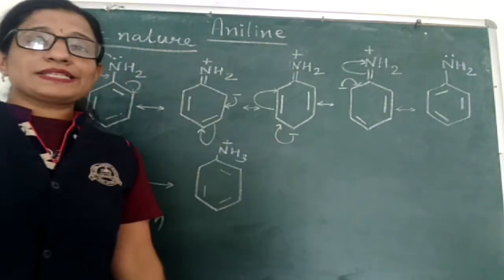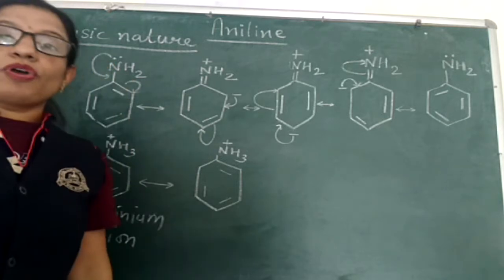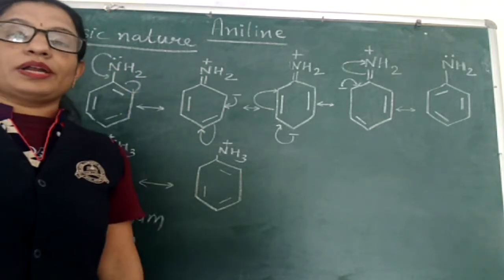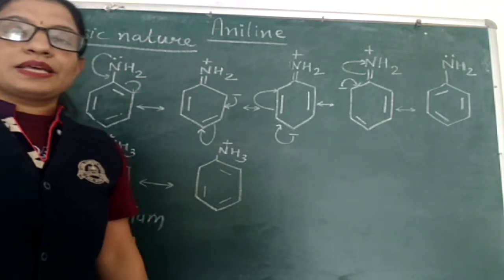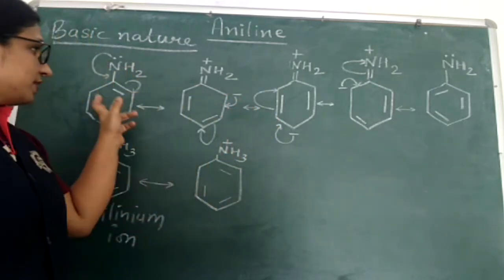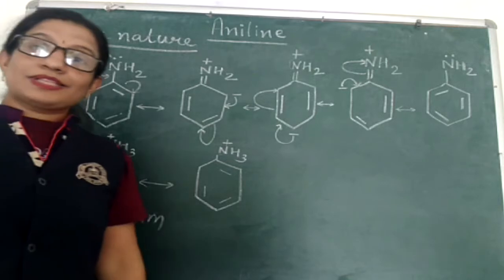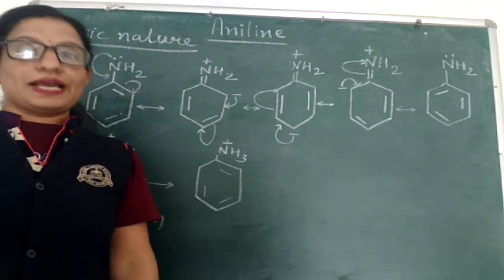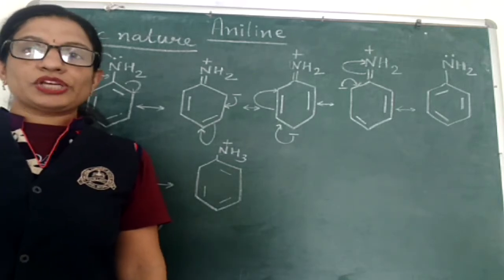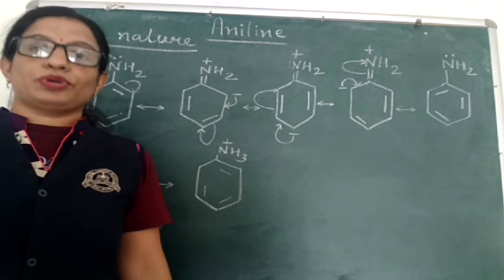Due to resonance in aniline, we can see that the lone pair of electrons on nitrogen is getting occupied in resonance with this benzene ring. Therefore, this lone pair of electrons is less available for donation to any electron deficient species like a proton.